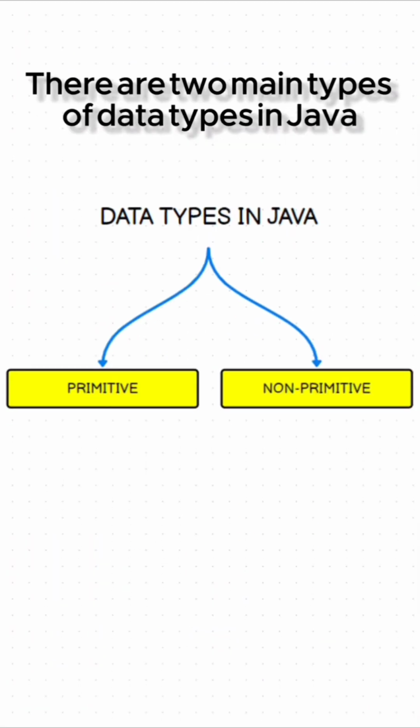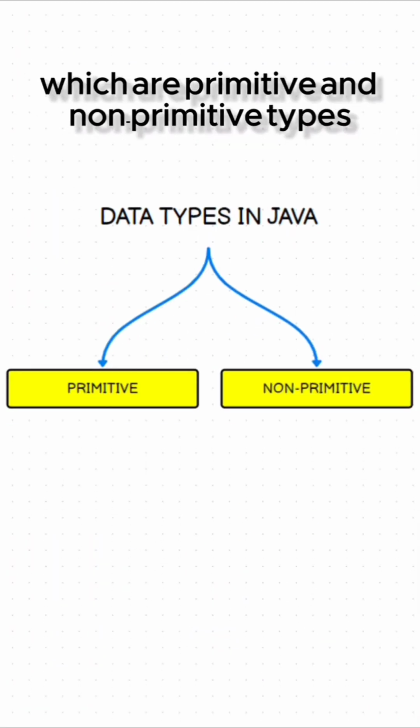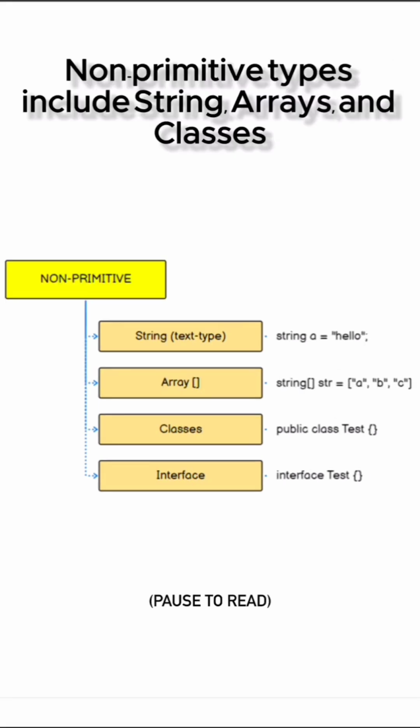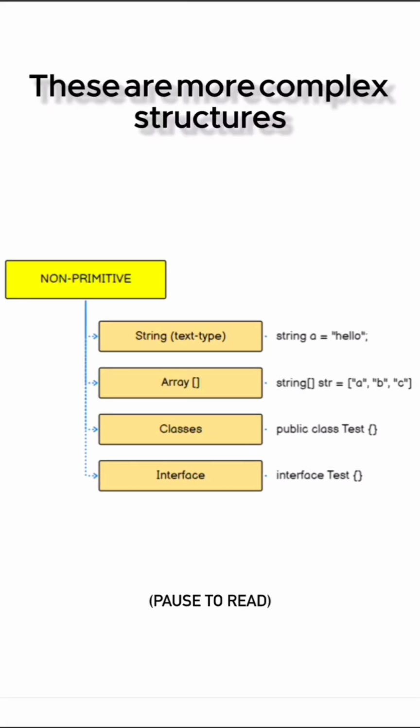There are two main types of data types in Java, which are primitive and non-primitive types. Primitive types include int, float, double, char, and boolean. Non-primitive types include String, arrays, and classes. These are more complex structures.